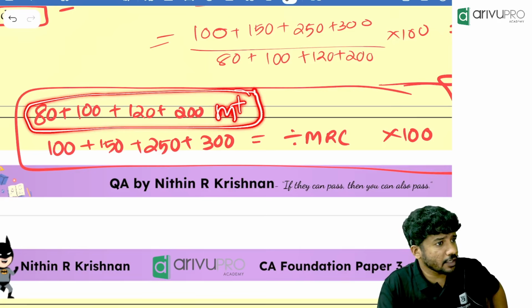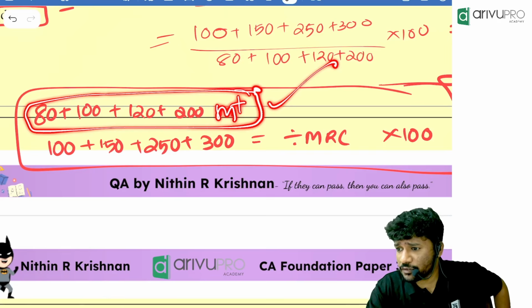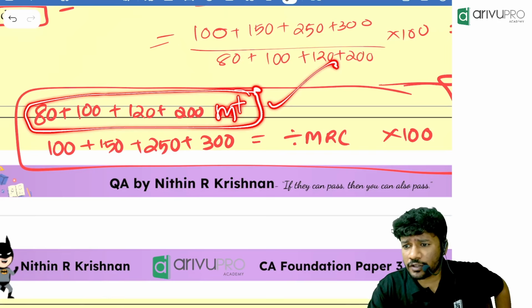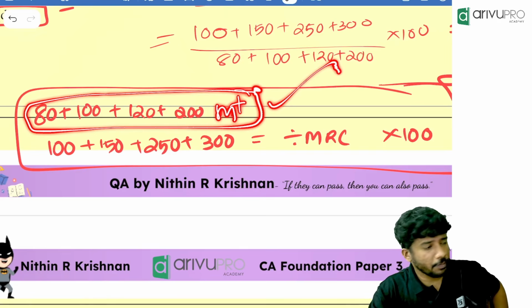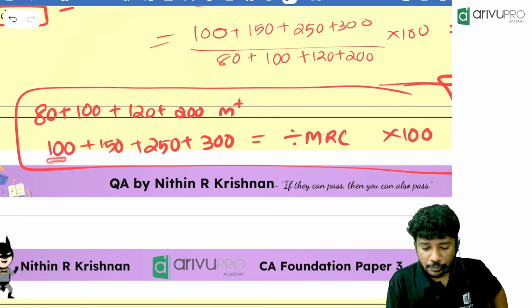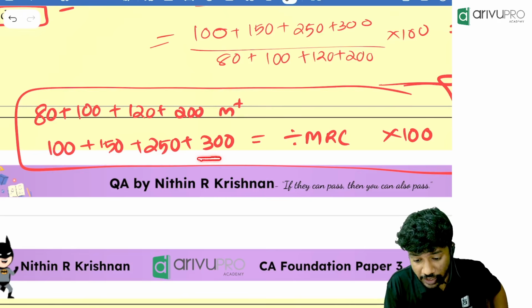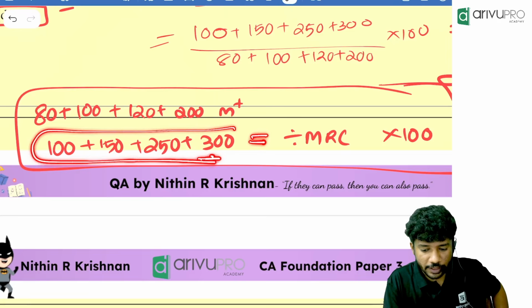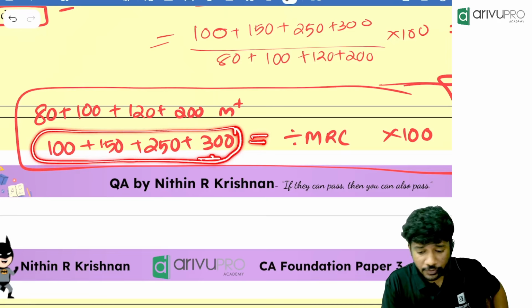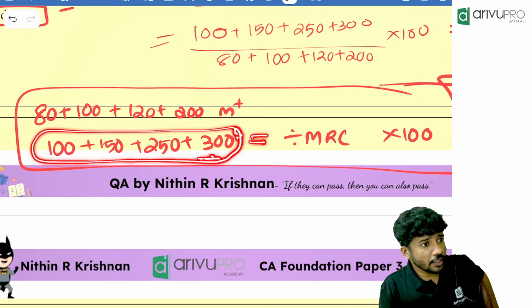Have you saved it in the memory? Shruti, have you saved it in the memory? Everyone saved it in the memory? Rest of everyone got the answer, right? Yes, fine. Okay, perfect. Then 100 plus 150 plus 250 plus 300. Then click equal to. Now you got the numerator. Did you get the numerator, Shruti? How much did you get as the numerator value when you click equal to?